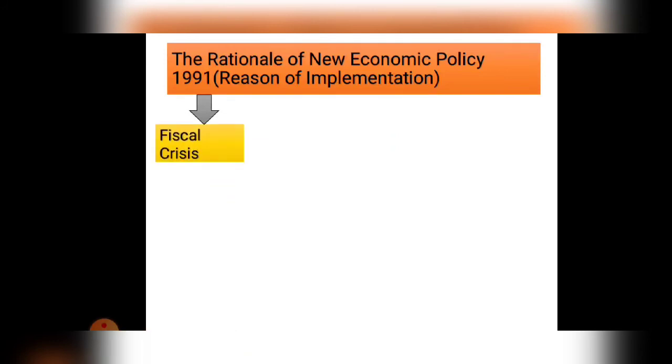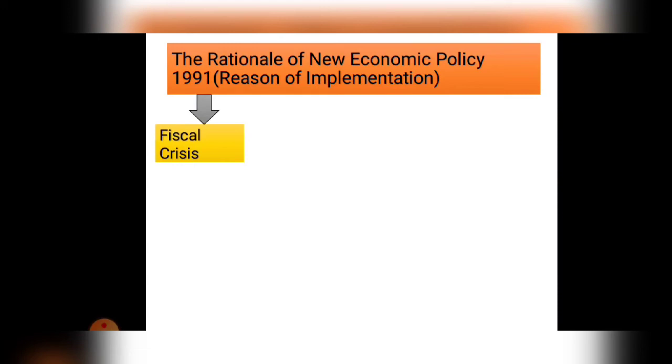The first reason is a financial crisis. What happened? Before 1991, our economy was in a fiscal crisis, and right now I will explain what fiscal policy is. Fiscal policy is related to government revenue and government expenditure. Fiscal crisis means what?